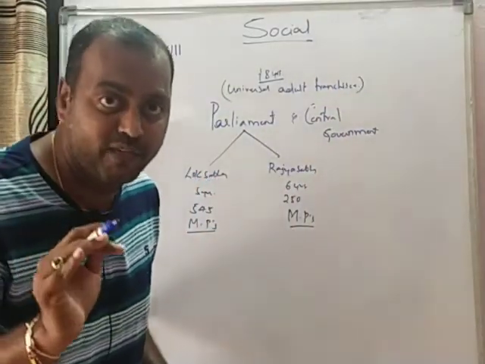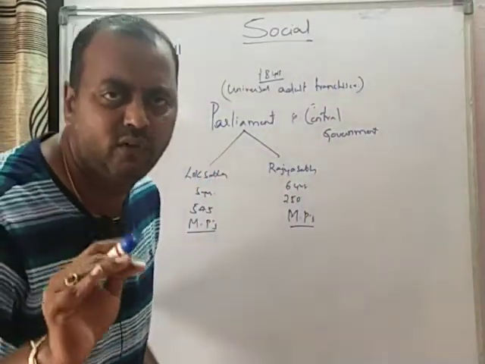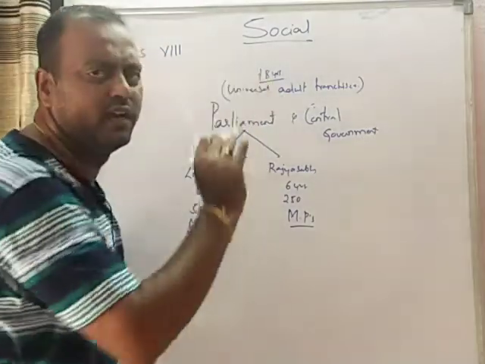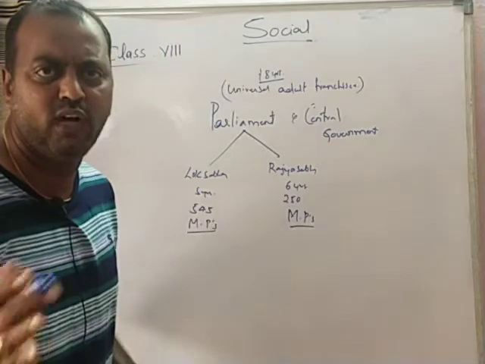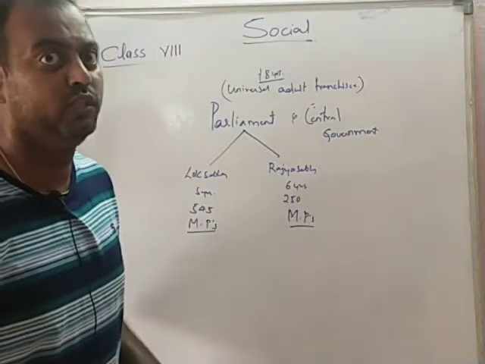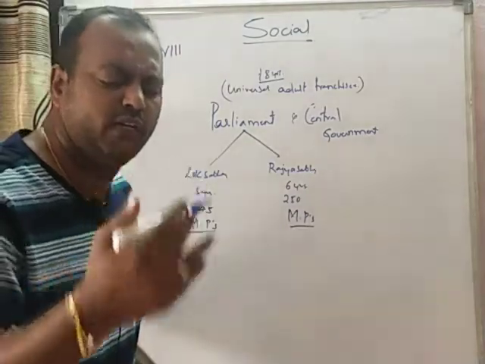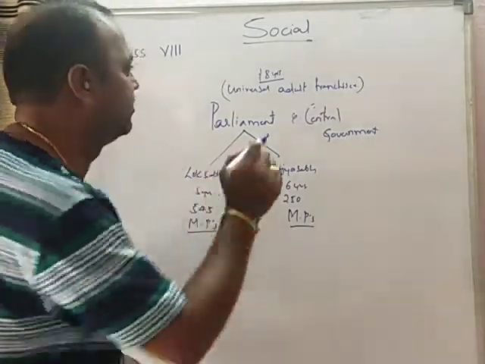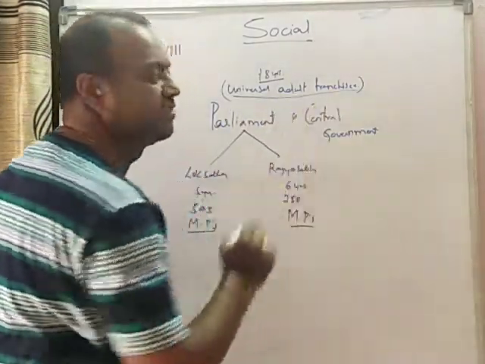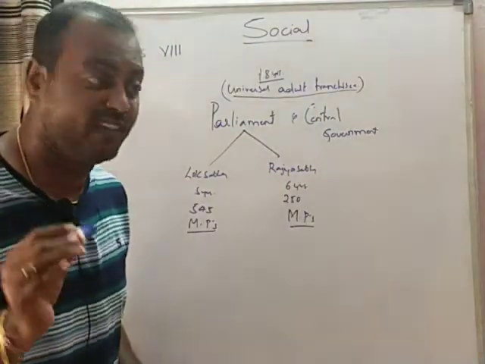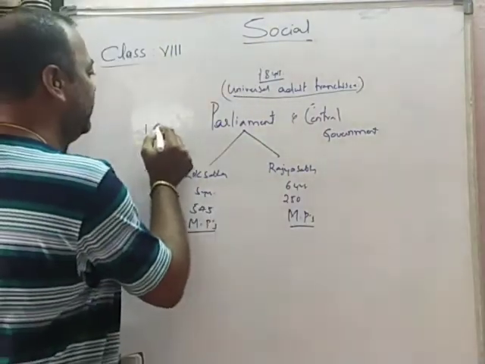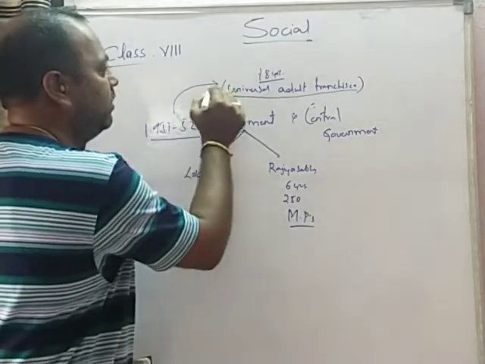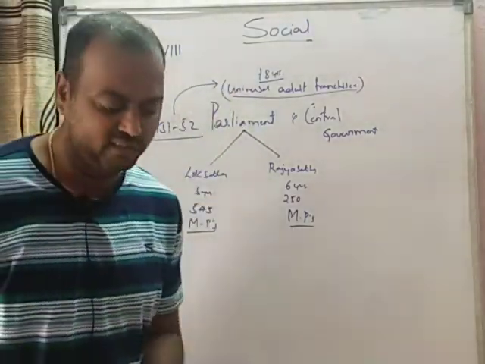And irrespective of the gender, irrespective of the caste, irrespective of the religion, everybody will be given the right to vote. Whether poor or rich, Hindu or Muslim, whatever it may be, if he crosses 18 years of age, he will be given the right to vote. That is called universal adult franchise. Our first general election, held in 1951-52, was based on universal adult franchise.